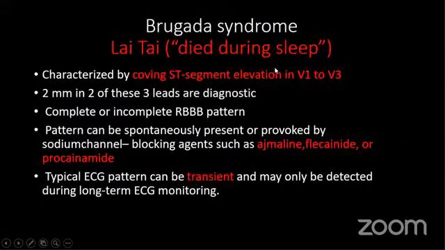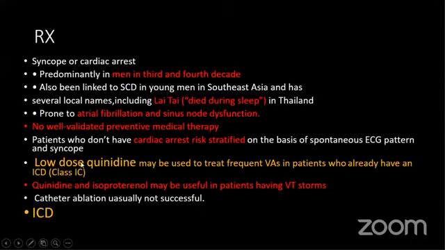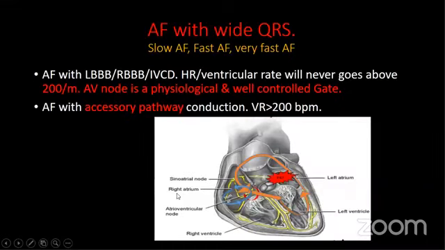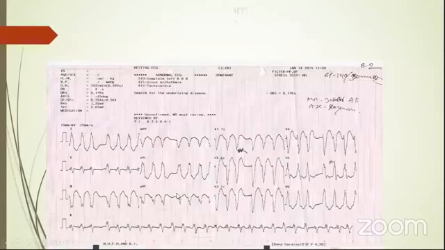Another condition, Brugada syndrome. That is the other condition we have talked about, long QT and RVOT VT that occur in exertion. Here it happens during sleep. I will not go into details. In Brugada syndrome, the ECG is characteristic and ICD is the main option for prophylaxis, with low dose quinidine if frequent PVC or frequent VT happens even after ICD implantation. So here I would like to end my slideshow.